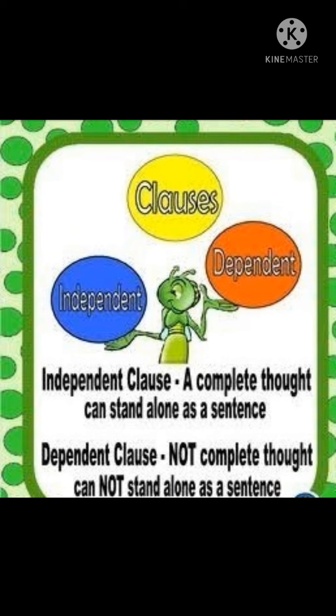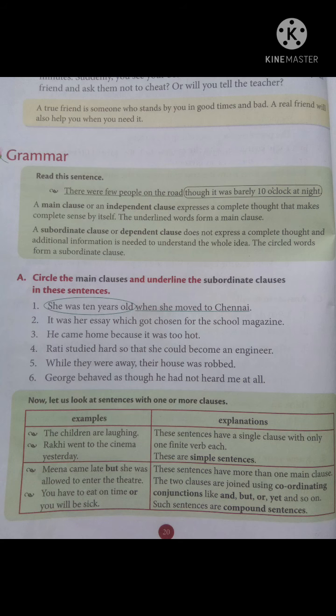A main clause or independent clause expresses a complete thought that makes complete sense by itself. It has a complete meaning. That is the underlined sentence here: there were few people on the road. It has a complete thought, a complete sense and a complete meaning. That is why it is known as a main clause or independent clause.